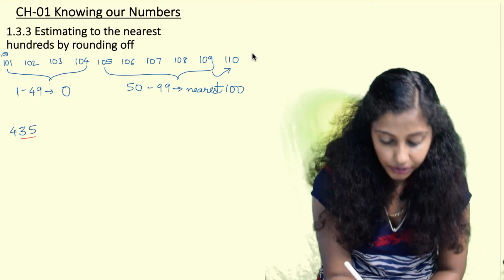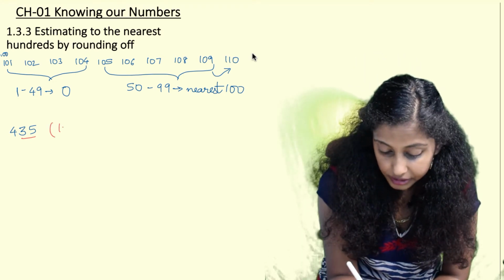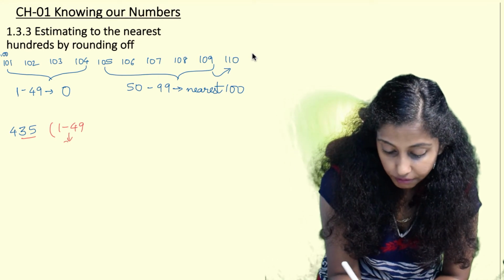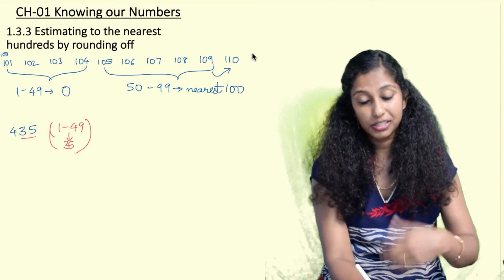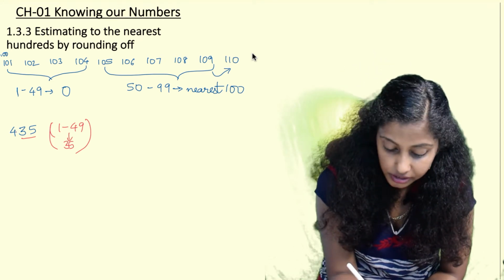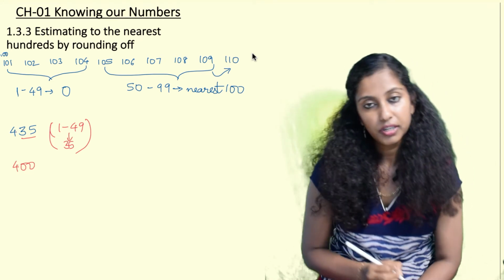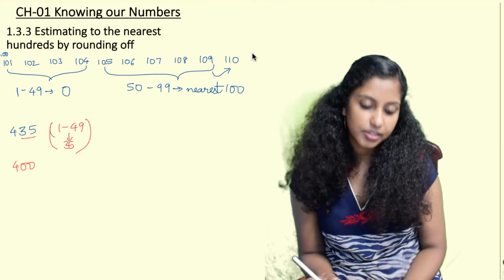So the tens and units is 35, and this 35 is in the range of 1 to 49. So this will be rounded off to the nearest 0. So your nearest hundreds is 4 hundreds. Nearest zeros means we take it as nearest hundreds.